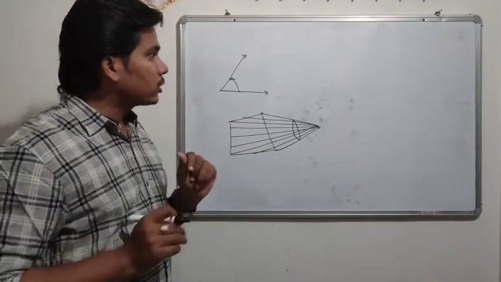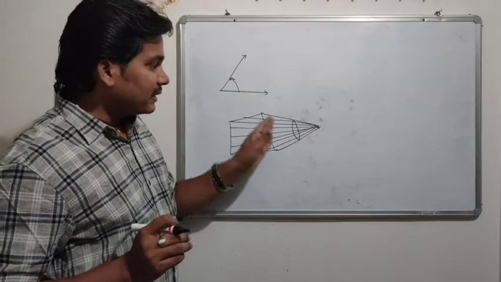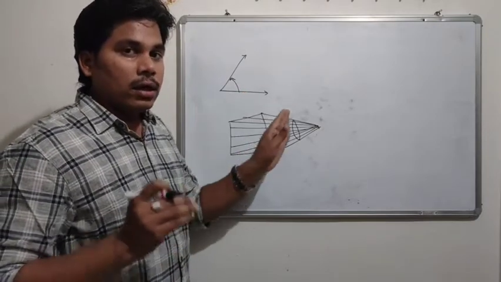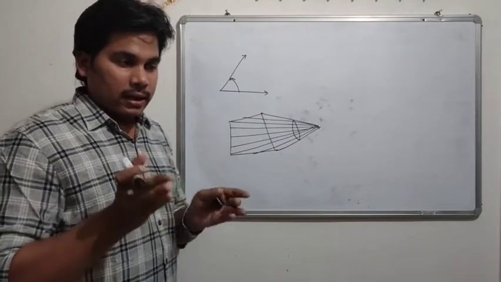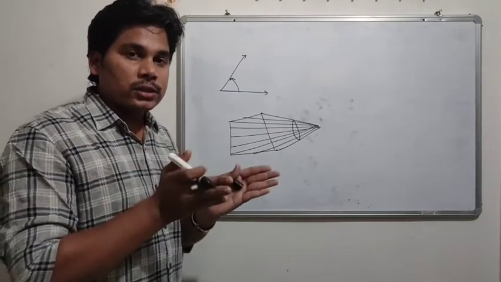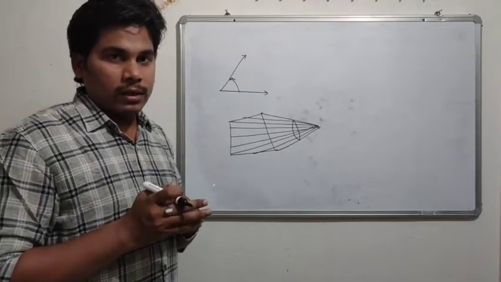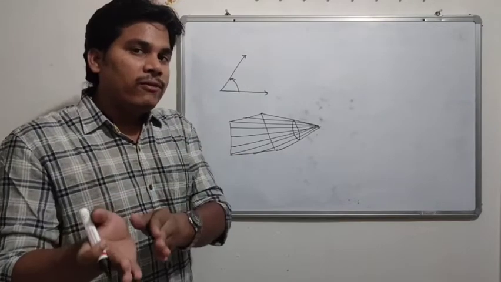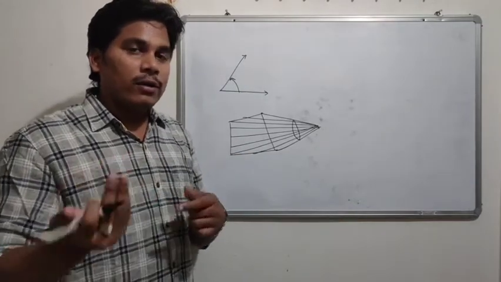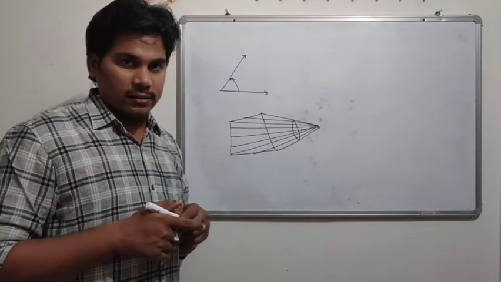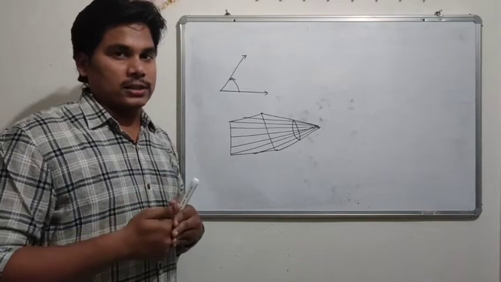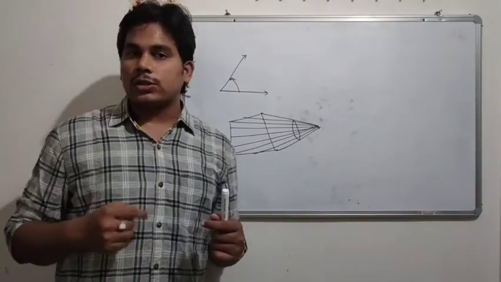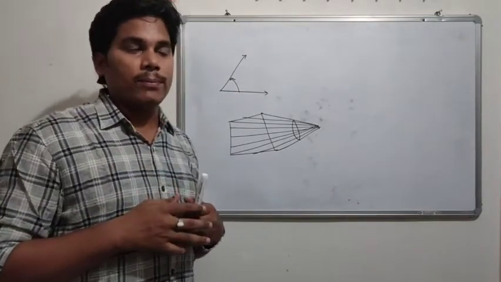Now this solid angle leads to another concept, the electric flux. In electric flux, we discussed the flow of a fluid, and how this flow of fluid leads to the electric flux. Now we'll discuss the use of electric flux. Now, what is Gauss law? Why is Gauss law necessary?